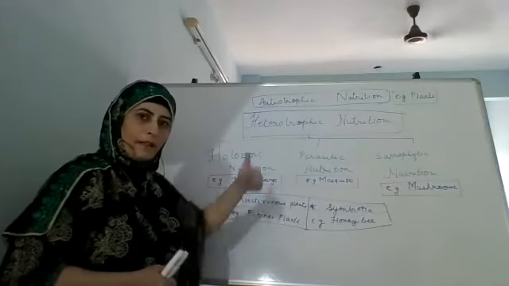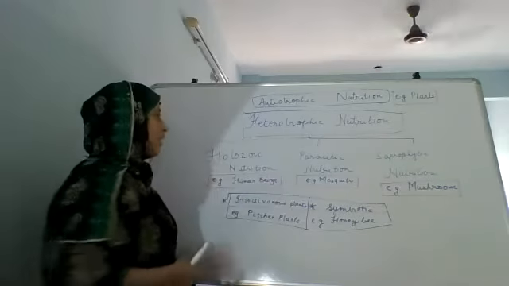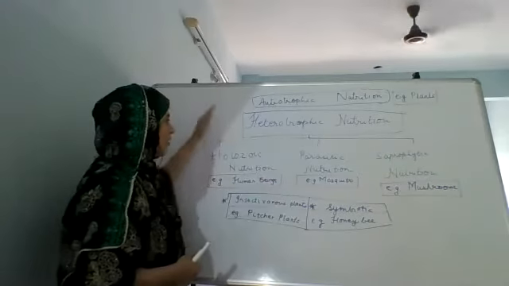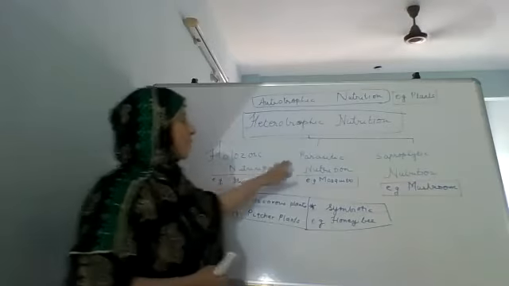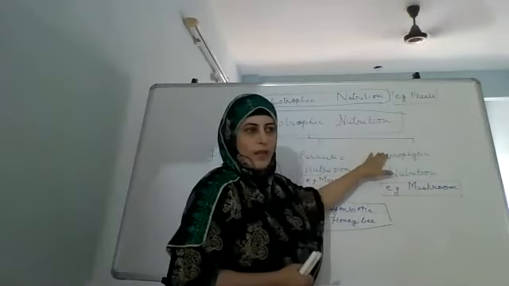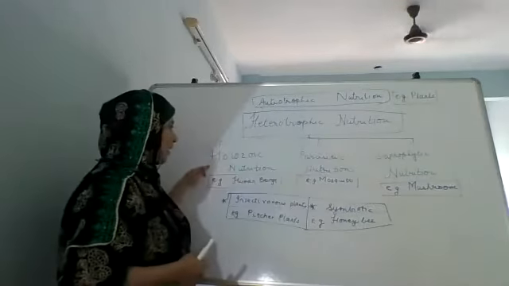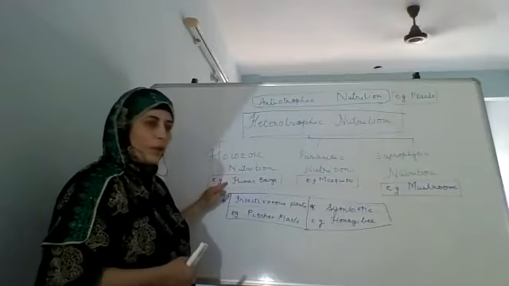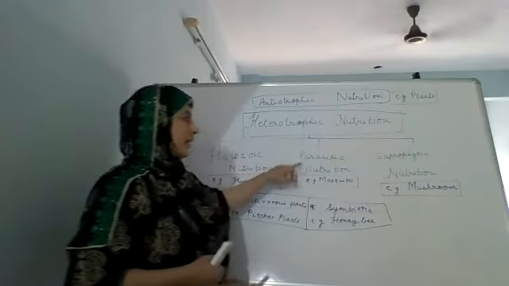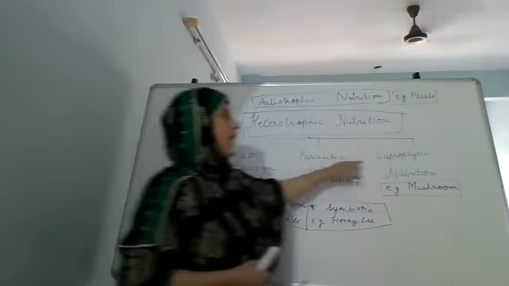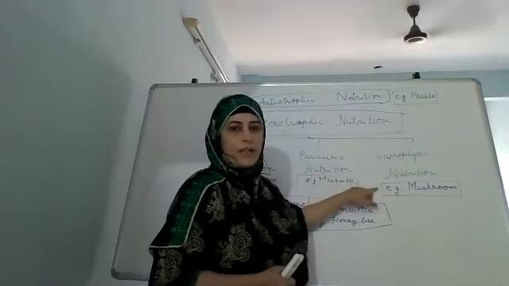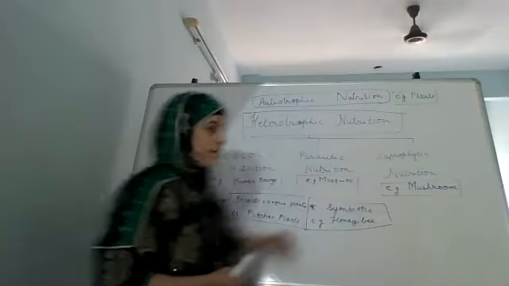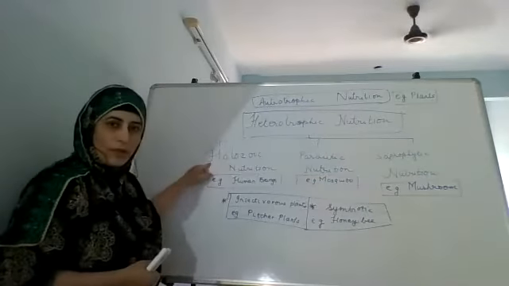Fine? Clear? Okay. And again, in heterotrophic nutrition, there are three types: the holozoic, the parasitic, and the saprophytic. In the holozoic, we have the example human beings. In parasitic, the example is mosquito, and in saprophytic, the example is mushroom. And then what do you mean by holozoic nutrition?